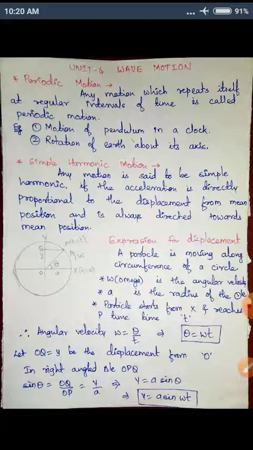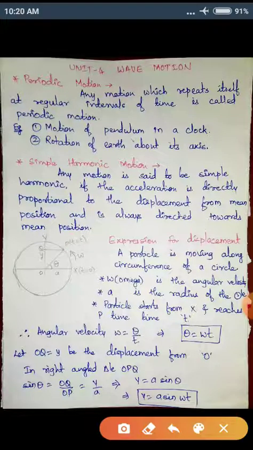So what is that y distance? Expression for that we have to find out. So we take a right angle triangle OPQ, in which the angle at point P is theta. Therefore we can write sin theta is OQ divided by OP.